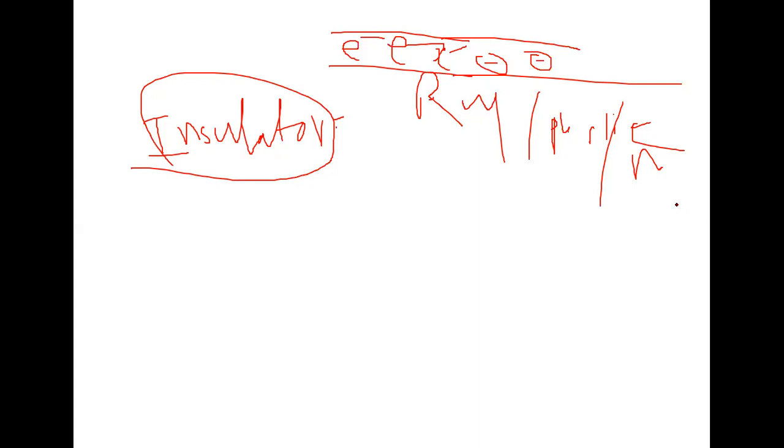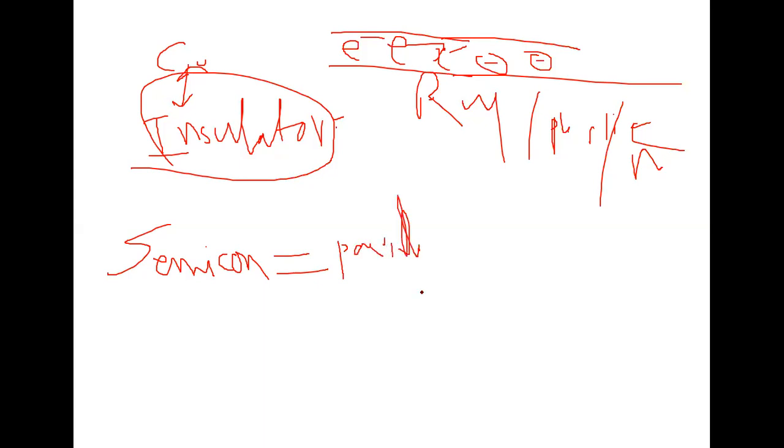The third one is very important: the semiconductors. Semiconductors are not a conductor and not an insulator, but their properties are in between the conductor and the insulator. They partially conduct electricity, and partially allowing electricity is what is known as a semiconductor.